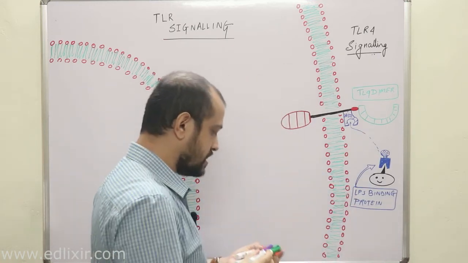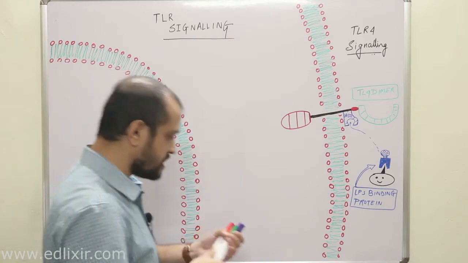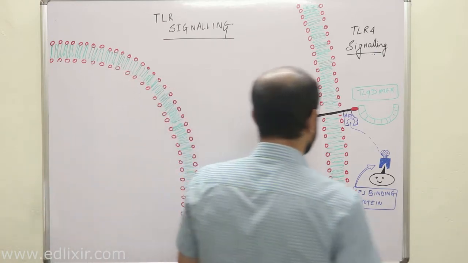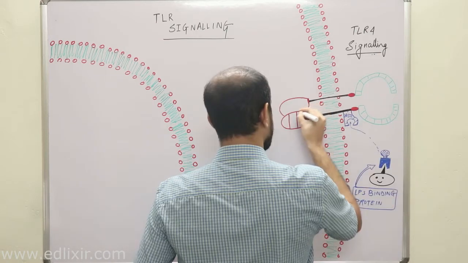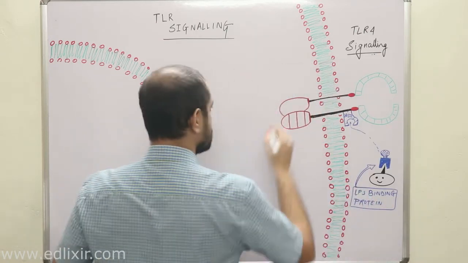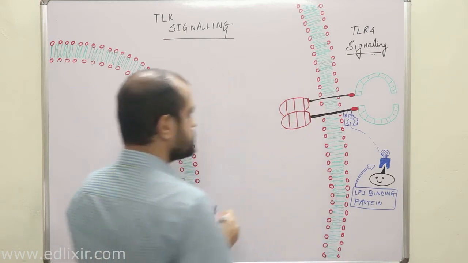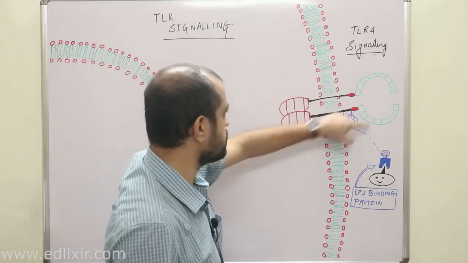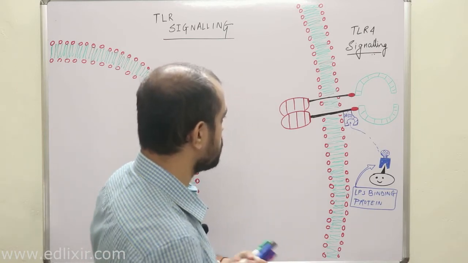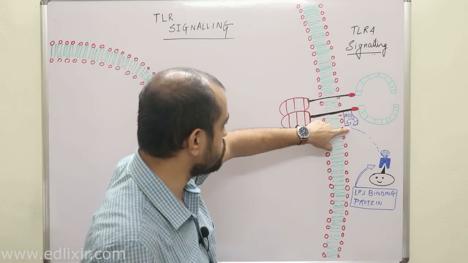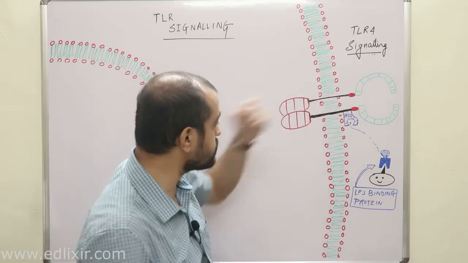Okay, then TLR4 dimerization takes place. Now listen with all your attention. After the dimerization of TLR, suppose this is another TLR molecule. So this is your TLR4 dimerization. Now, a very important part you need to understand is that with the activation of MD2, this TLR4 dimerization takes place.